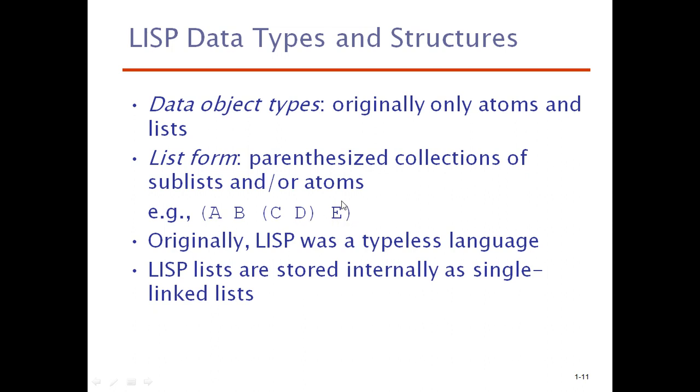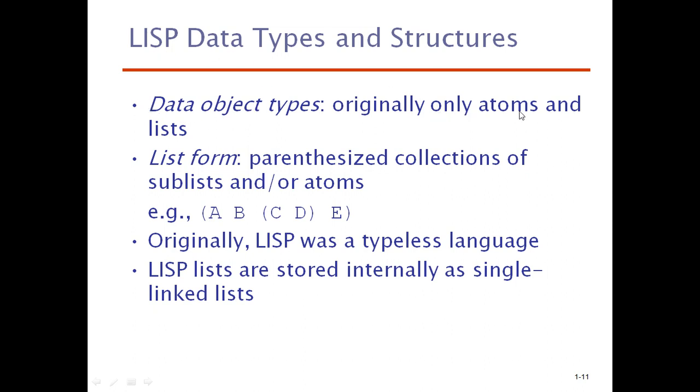So the list form is like this: a parenthesized collection of sublists or atoms. Here A, B, E are the atoms, and C, D will become a sublist because it is enclosed in brackets. So in A, B, C, D, E, the C, D will be the sublist, and A, B, and E are atoms. As a whole, this entire expression will become a list. So in data object types, only two categories are available: atom and list.